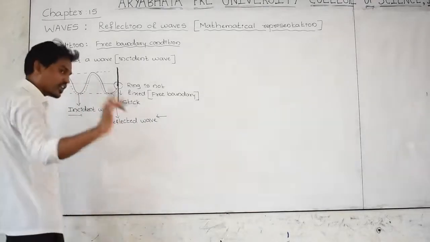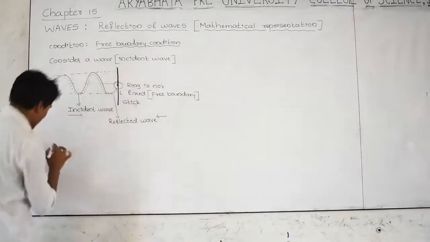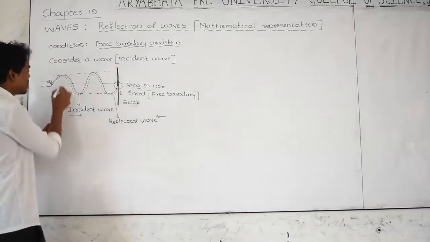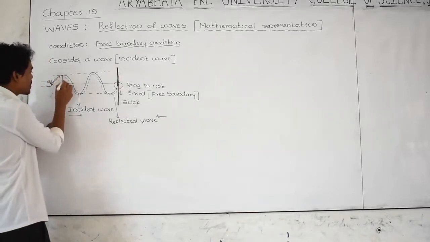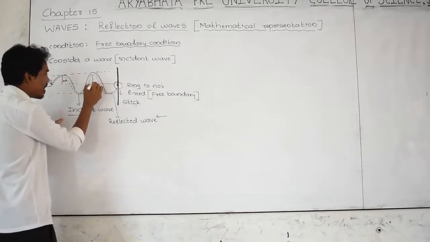Therefore, I am considering two equations. One equation for the incident wave and another equation for the reflected wave. For the incident wave, the amplitude is plus a, and for the reflected wave the amplitude is also plus a.